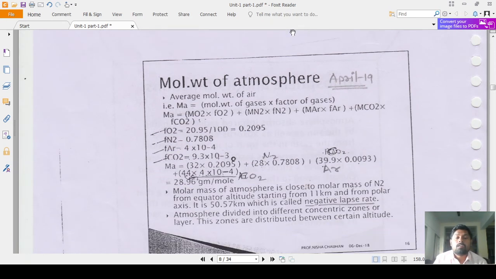The molecular weight of the atmosphere: that question was already asked in April 19. The question is, the molecular weight of the atmosphere is nearly equal to the weight of carbon dioxide, CO2.